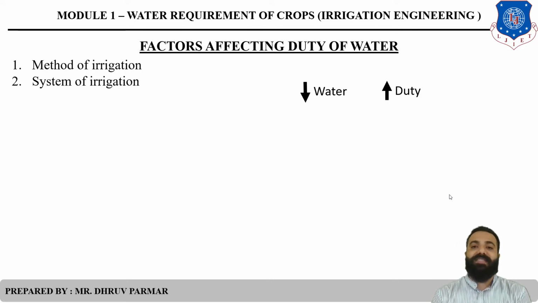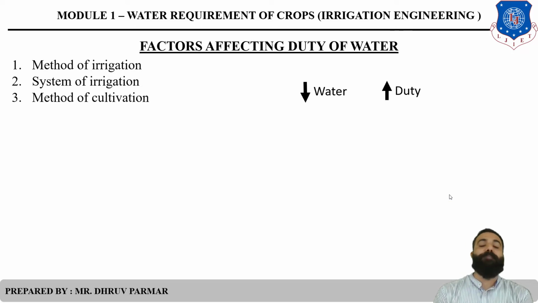But in the inundation irrigation system, we cannot control the water. There is a lot of water which comes from a river. We directly divert it into the land. So the water usage is more, so duty will be less for the inundation irrigation system. Again, there are various types of system like tank irrigation and canal irrigation. The basic funda is that when water usage is high, duty will be less. This funda is very helpful to explain every factor.